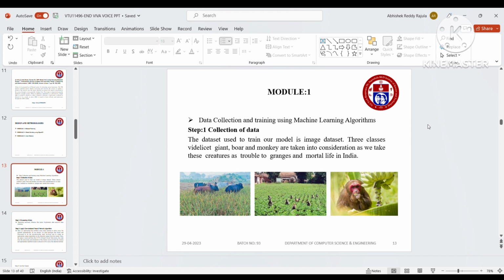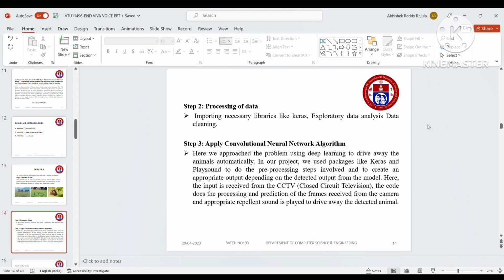coming into the farms. In processing the data, it is important and necessary to use libraries like Keras, exploratory data analysis and data cleaning. Keras is where the data will be stored, and it will show where the data is shared and how much data is shared. So all this can be shown in Keras. This is one of the important parts of our project.